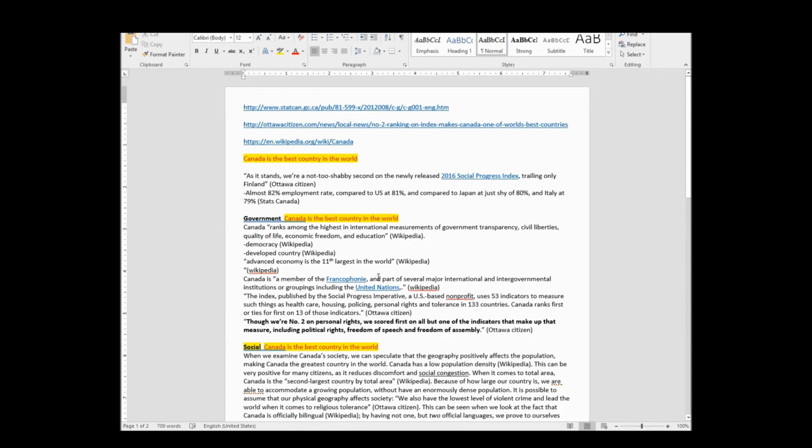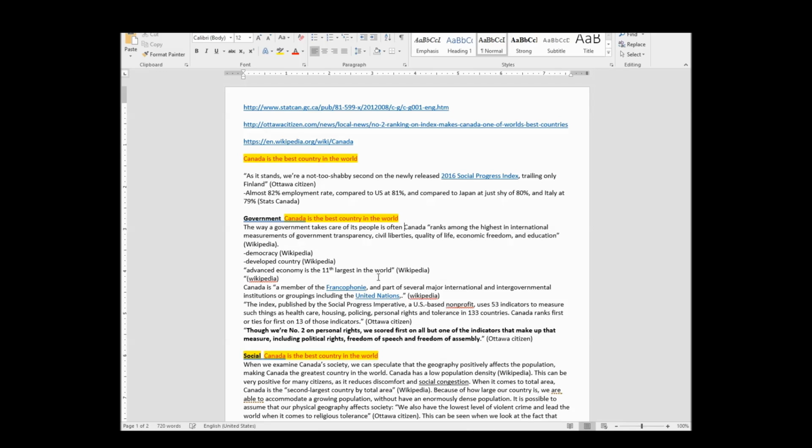I might just say, I'm going to start with: the way a government takes care of its people is often an indicator of its international success and pride. Why not?